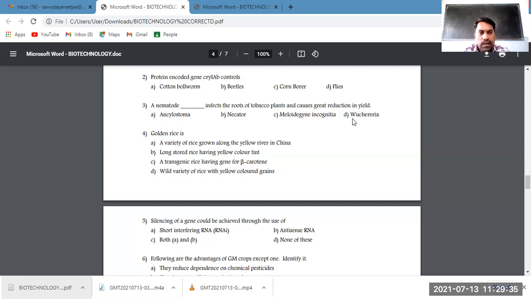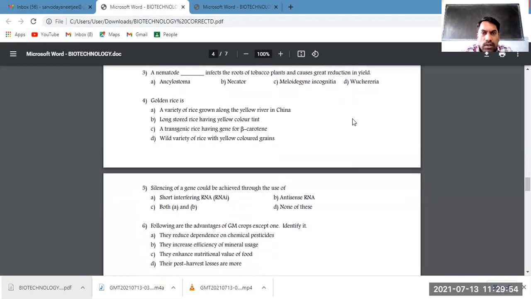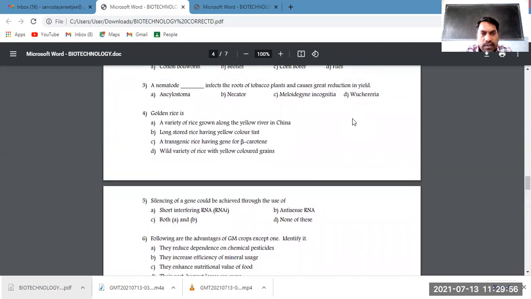So the question may be modified like that. You can make such modifications in your mind to make different questions, keeping the options as answers. I think this is enough, because in upcoming questions we'll get more discussion on the same topics.